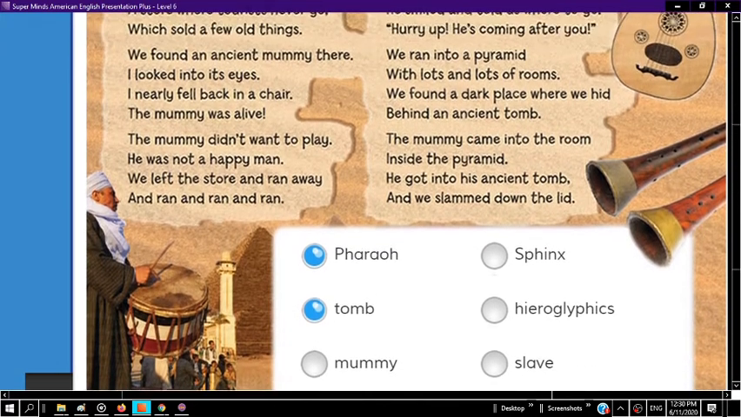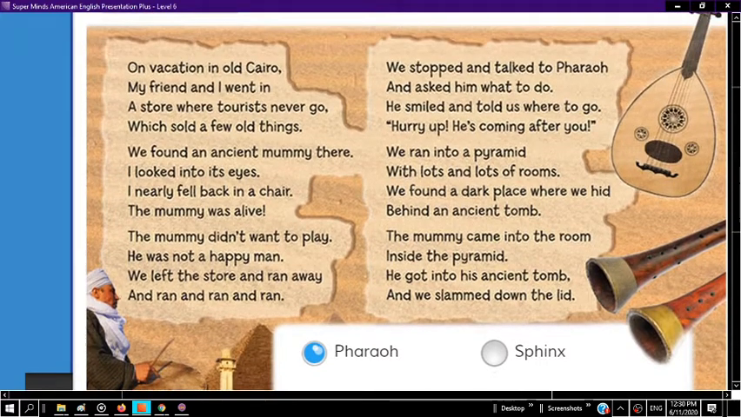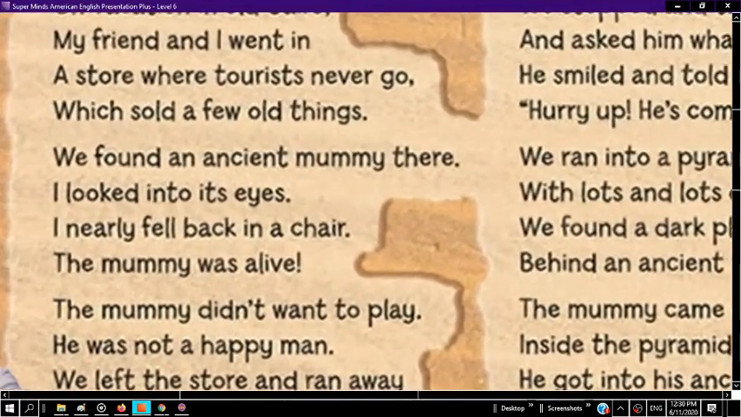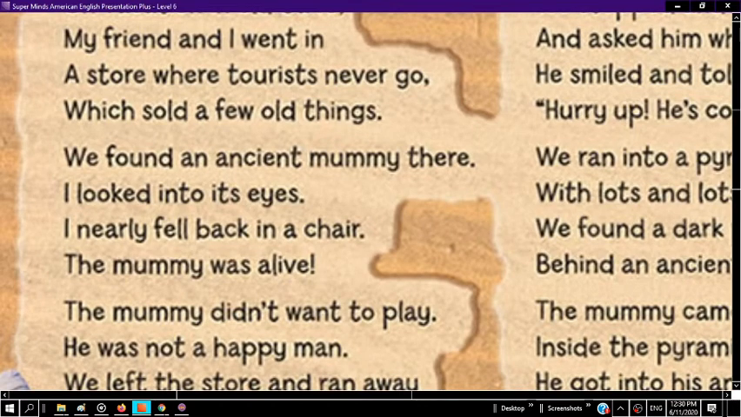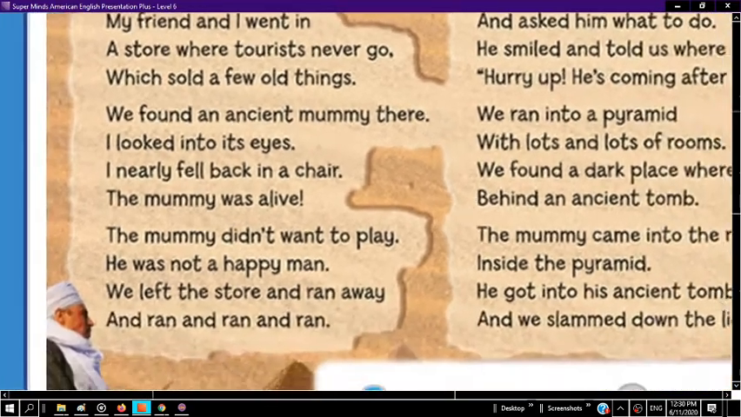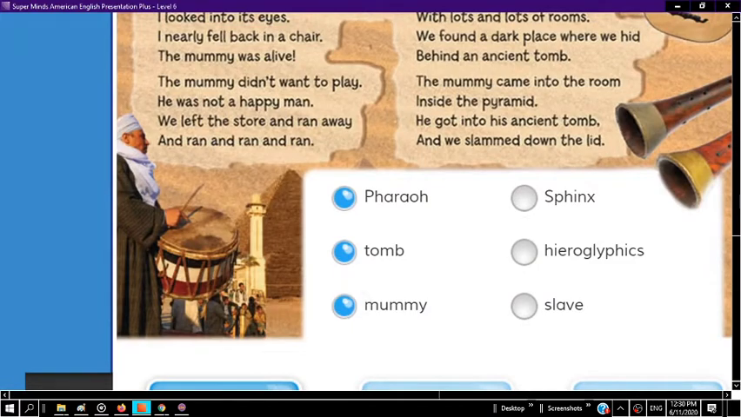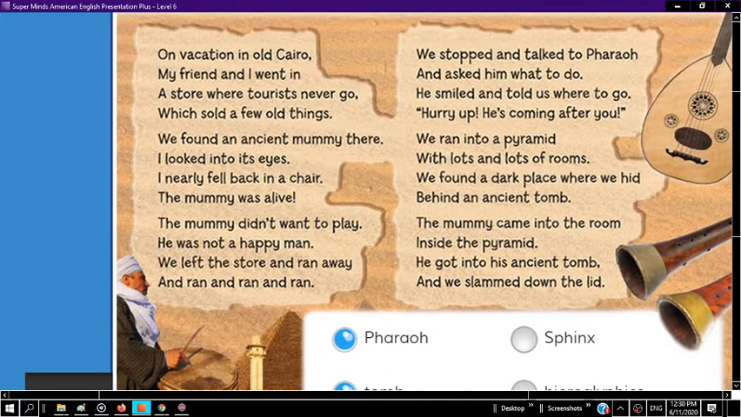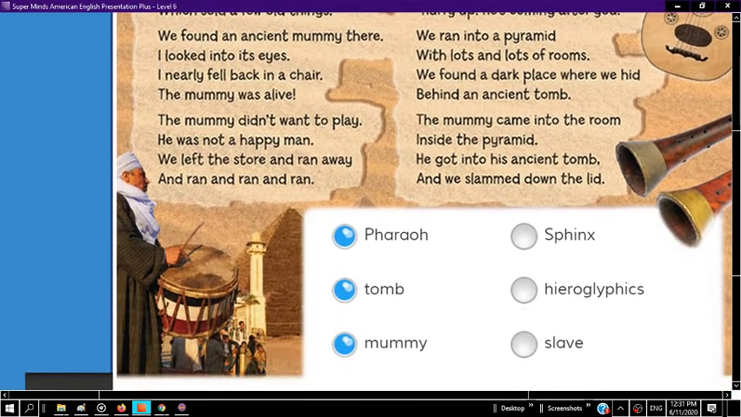Mummy. Well, this whole thing talks about a mummy, right? So obviously, for example, this one right here, it says, we found an ancient mummy there. I looked into its eyes. I nearly fell back in a chair. The mummy was alive. Yep, that was mentioned. Sphinx. I don't remember if the word Sphinx was mentioned. I don't see it inside of the paragraph, so we're not going to click that one.